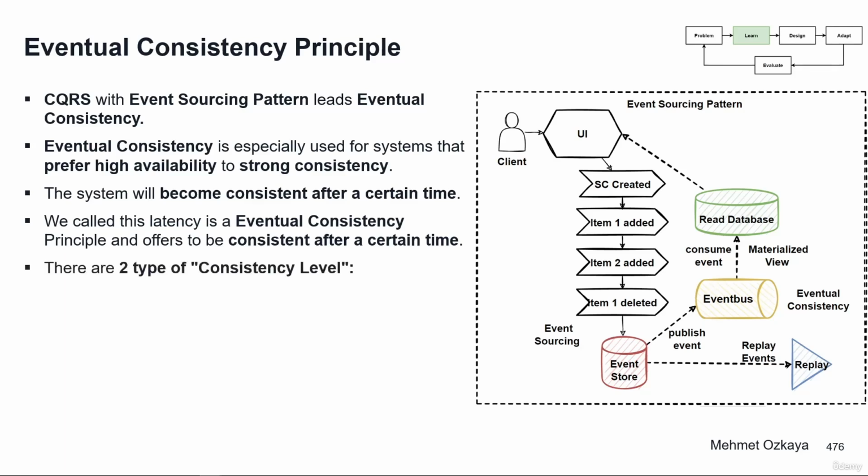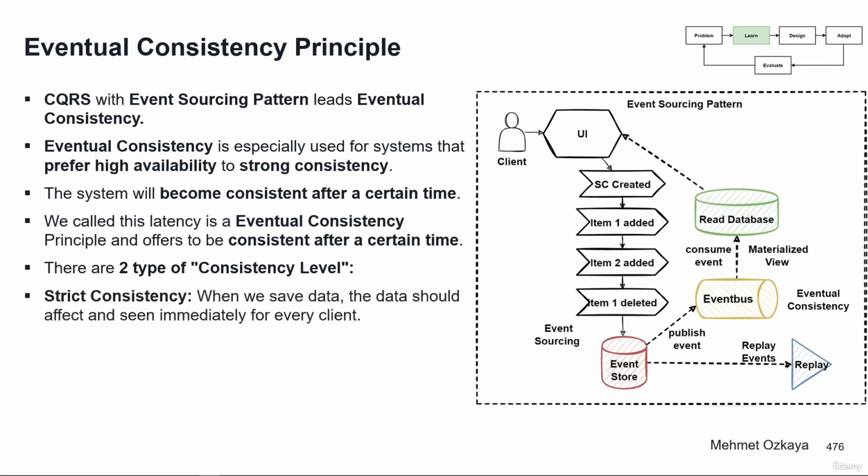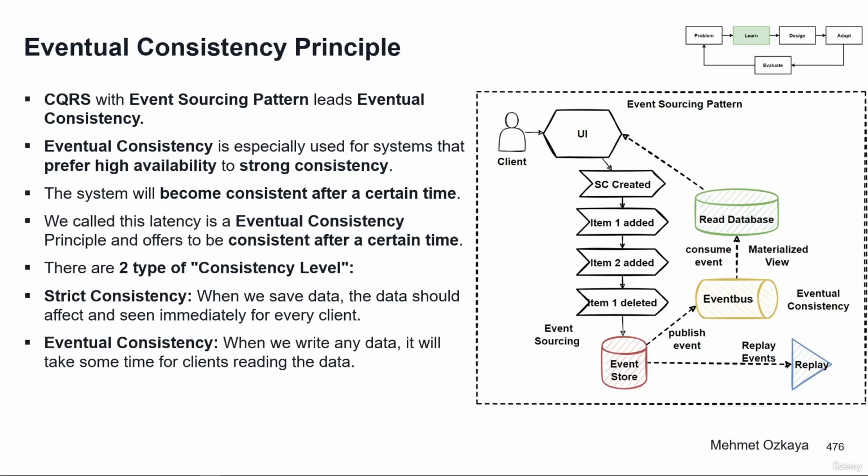So there are two types of consistency level. The first one is strong or strict consistency, which aims that when we save data, the data should take effect and be seen immediately by every client. An example of strict consistency is debit or withdrawal on a bank account. And the other type is eventual consistency. Basically, when we write any data, it will take some time before clients reading the data see it. An example of eventual consistency is YouTube video counters. We see different view numbers in different sessions.